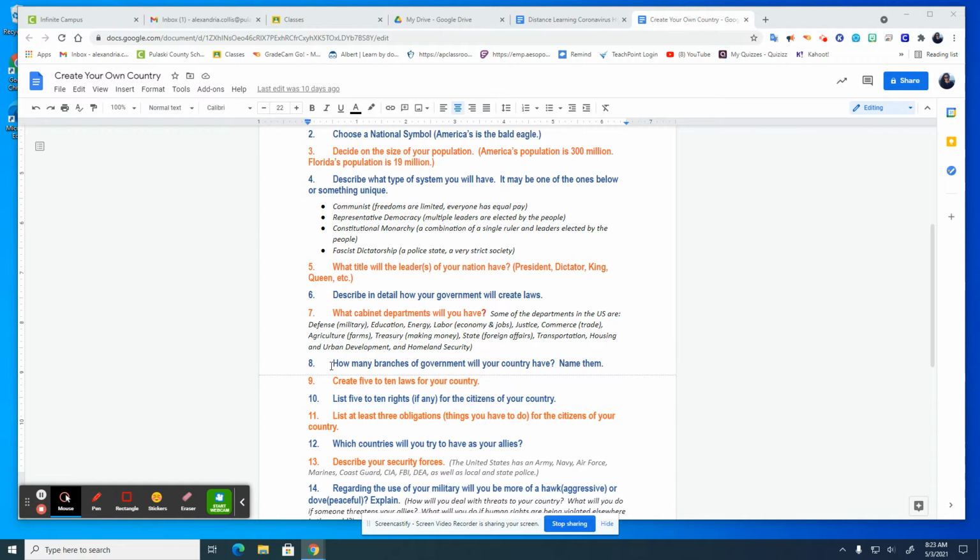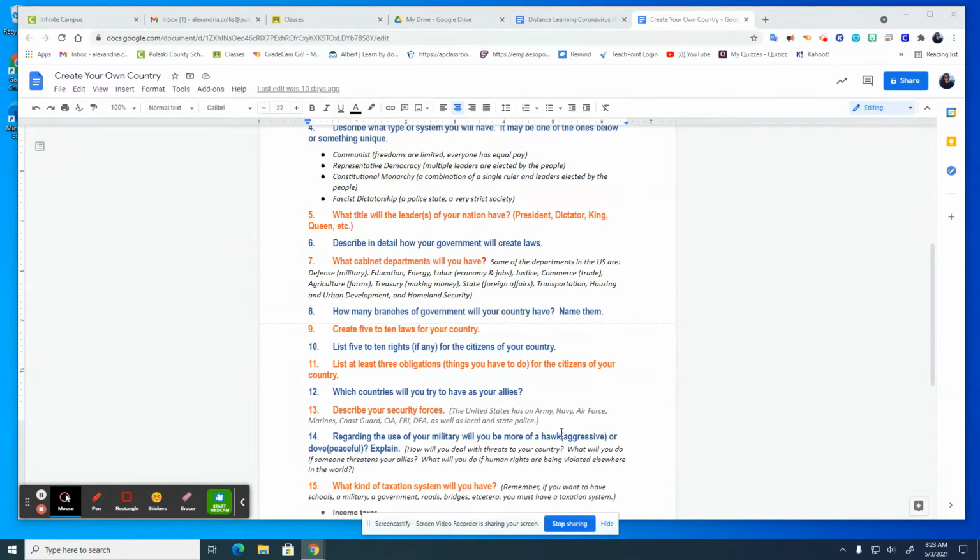How many branches of government will your country have? Give them some titles or names. Create 5 to 10 laws for your country. So give me at least 5, but if you want to go further in depth, that's fine too. You can give me 5 to 10. 5 to 10 rights, if any, for the citizens of your country. So give me 5 rights at least for your country. 3 obligations or things you have to do for the citizens of your country.